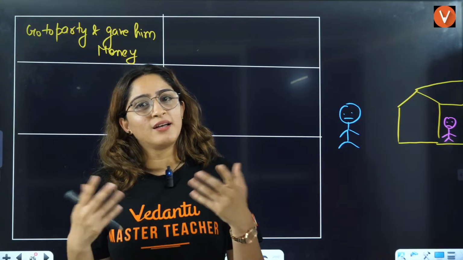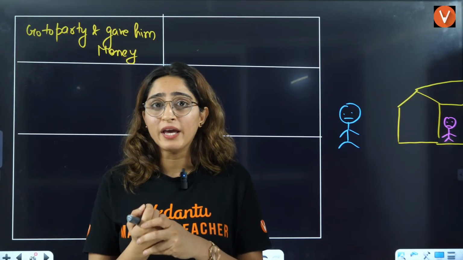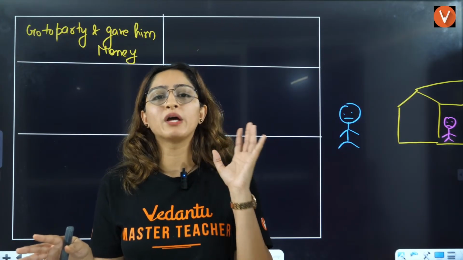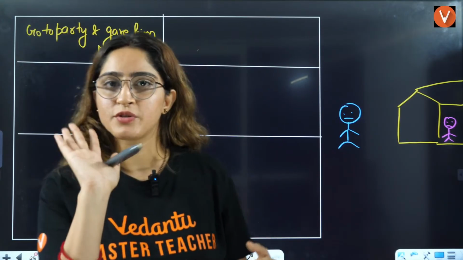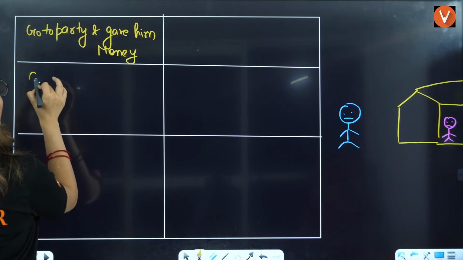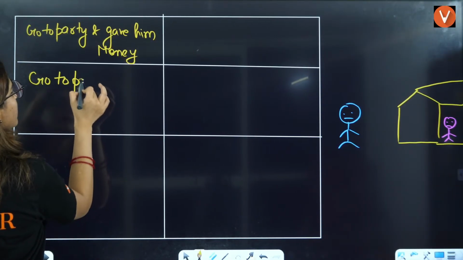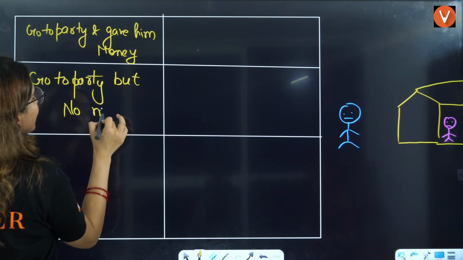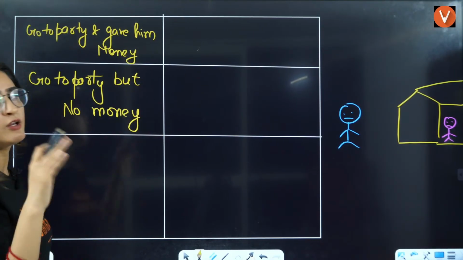So, Chintu's parents are still like, okay, but you will be at home, so it's good, right? Okay, you can go, but we will not give you any money. So second option is go to party, but no money. Go to party, but no money. They're like, you have pocket money, take it, but we will not give you any money.